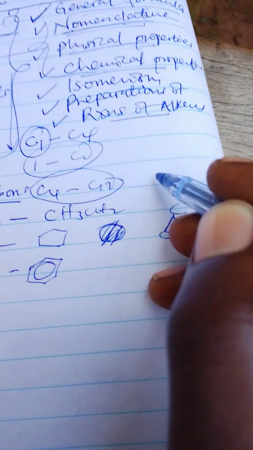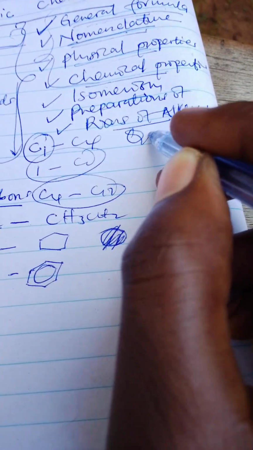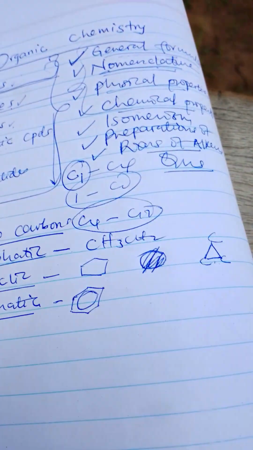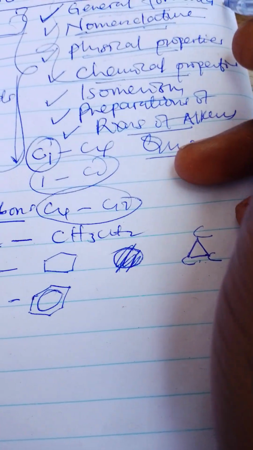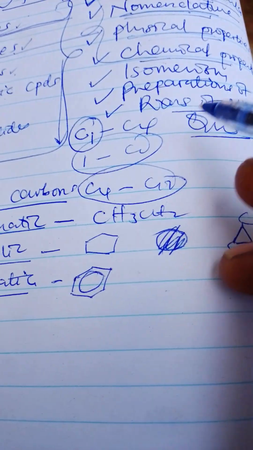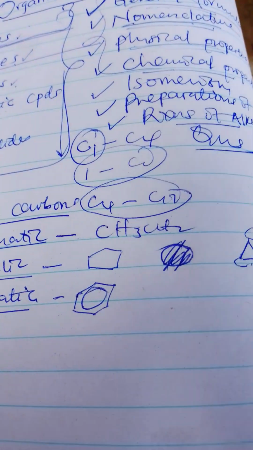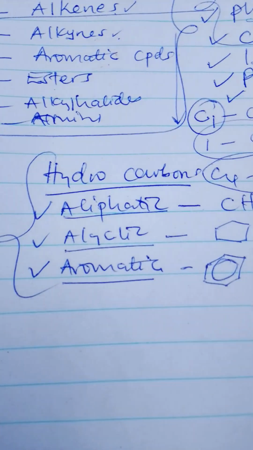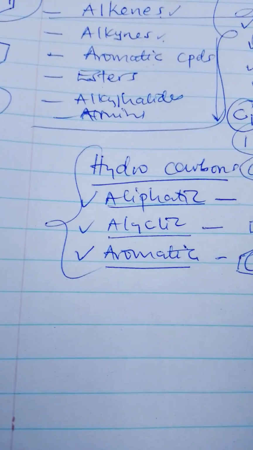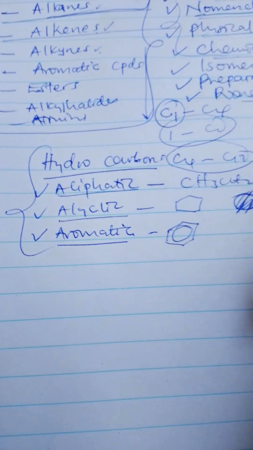When I know the reactions of alkenes, I can look at the questions. There are very many questions in alkenes. Alkenes form the major basis of organic chemistry, and therefore you should have a strong foundation in alkenes.